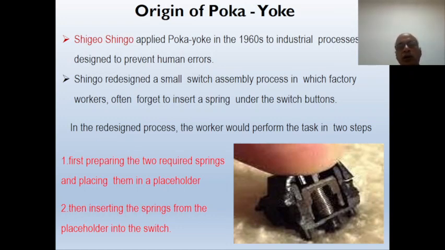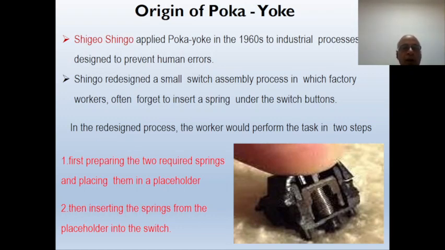There was a switch assembly, and the operator forgot to place the spring inside the switch assembly, which made it difficult to find the defect. Where is the location of that particular switch, in which car, where we don't have the spring? So what he did, he made a placeholder for the spring.